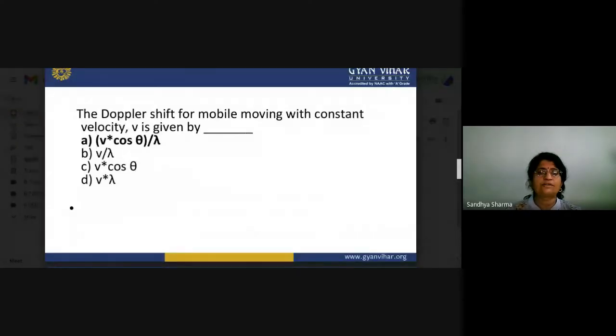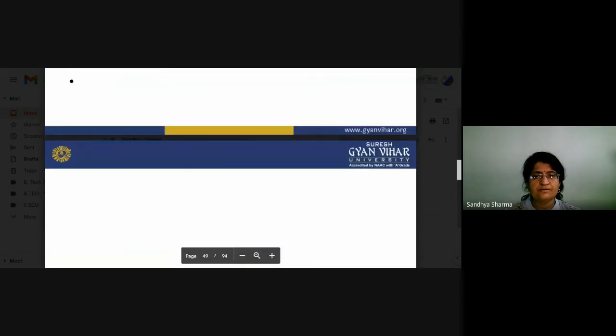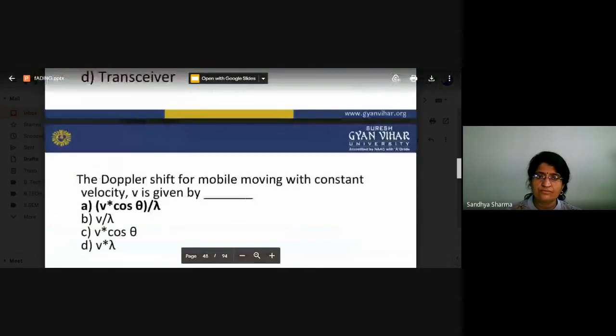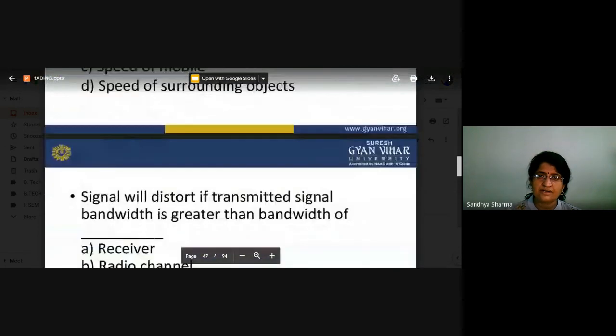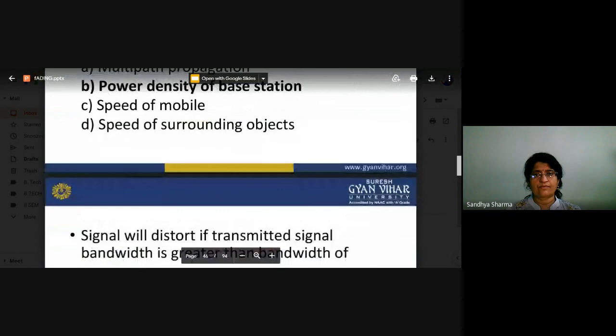Now we will also switch to the Doppler shift. What is the Doppler shift for a mobile moving with constant velocity V? You can see here the basic part of it. So now we have covered all the objectives and the fading part also. We can see that fading is a very negative part of our wireless communication system, and for avoiding multipath transmission fading we have to keep in mind certain factors which can reduce our fading problems. So okay, thank you.